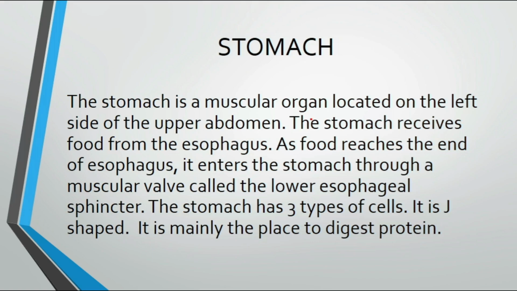The stomach has 3 types of cells. It is J-shaped. It is mainly the place to digest protein. What is the work of the stomach? To digest protein. Okay, just a simple thing. And this lower part of the stomach is known as the esophageal sphincter. Sphincter is a type of muscle. And the stomach has 3 types of cells. I will be discussing it in the next slide.